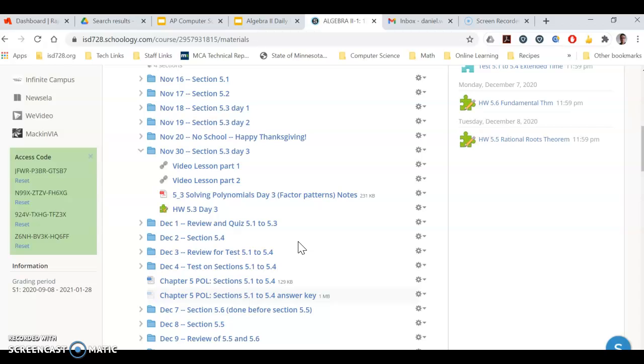And then looking ahead a little bit, we split this chapter up into two tests again. So the next day is going to be a review and quiz. Then we're going to do 5.4, review for the test Thursday, and then take the test on Friday on 5.1 to 5.4. So that means if you need help with any of this stuff, get it done. Also, if you're retaking the last test, chapter 4, part 2, get that done by the end of this week.